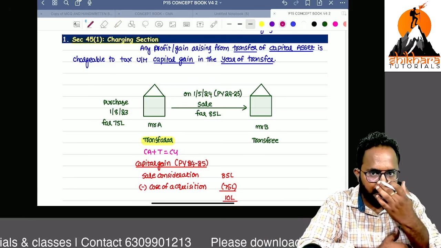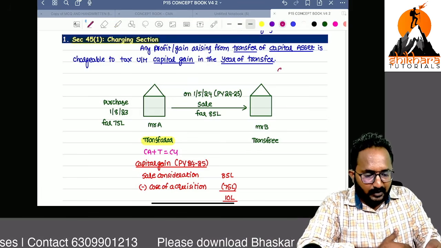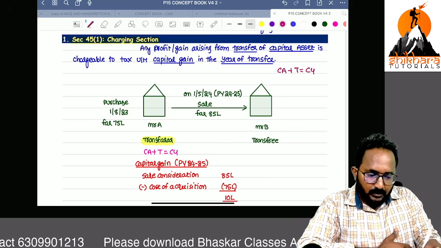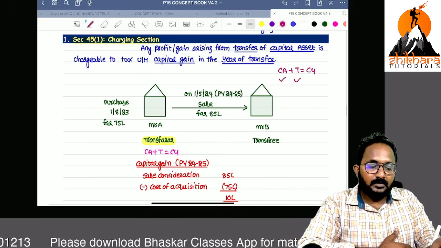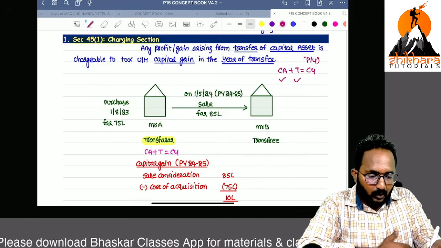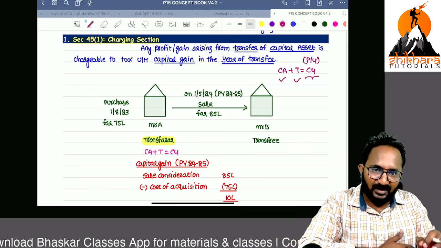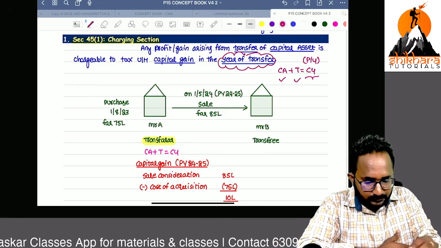Just revise: any profit and gains arising from transfer of a capital asset. If it is a capital asset and there is a transfer, those profits or gains we have to charge to tax under the capital gains head only. In which year? In the year of transfer.